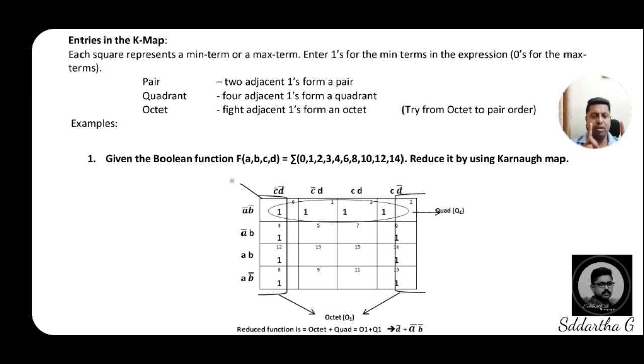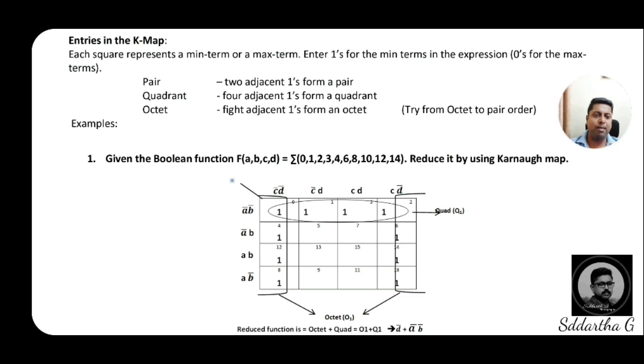This is a very important concept. If it is a minterm expression, for the decimal equivalents you should place 1. You should place 1 for minterms in those expressions, or zeros for maxterm expressions.